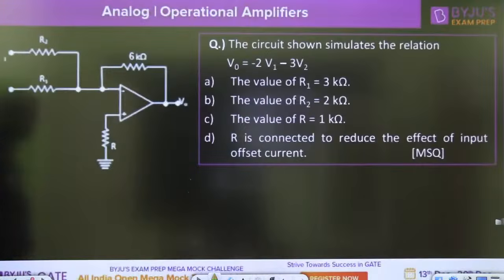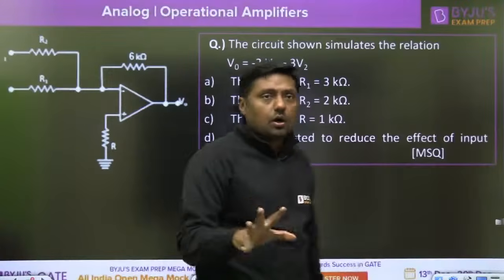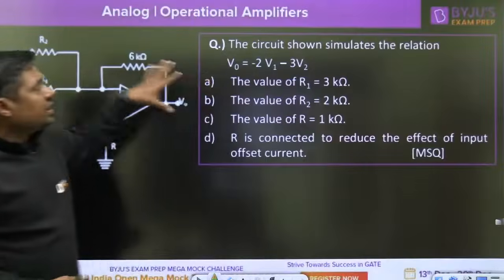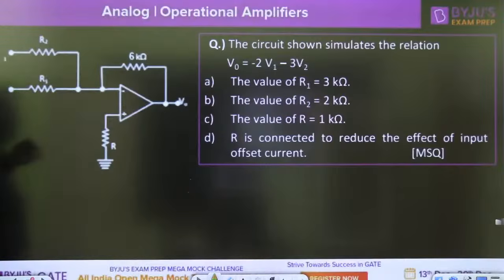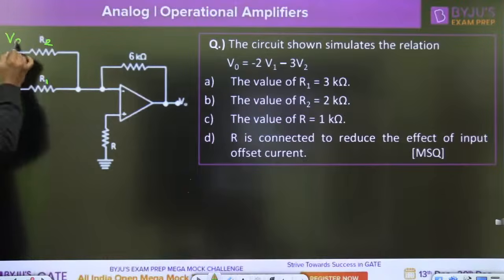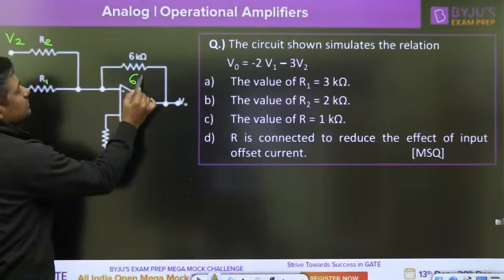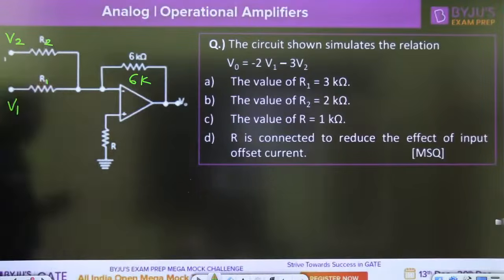Next one. Now last two questions only, last two within 5 minutes. Okay, circuit shown simulates the relation V0. I think this circuit is visible to you. This is the R2, this is the R1, this is the V2, this is the V1. 6 kilo ohm resistor here connected. R2 and R1 is not given in the question.